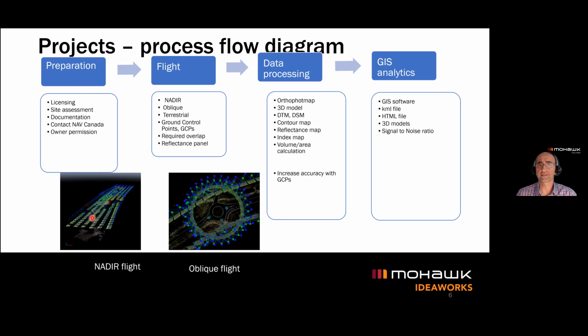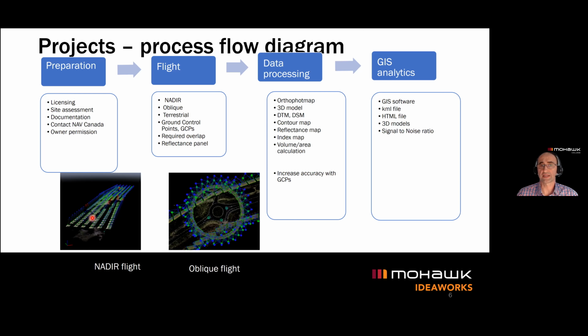The oblique flight is flight around the point of interest. So you can set up the drone flight path so it flies in a circle around the object, with the adjustment of the camera that would focus on this point of interest. And again, here we can set up the flight, so there is a set overlap when the drone takes the picture.